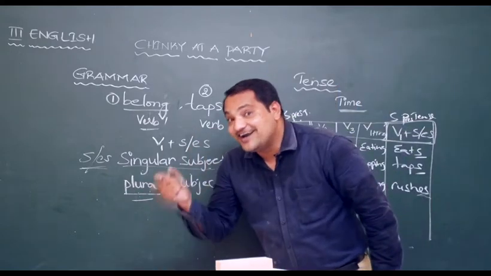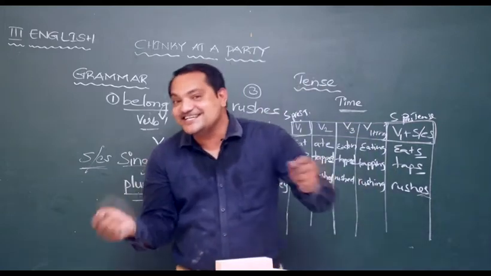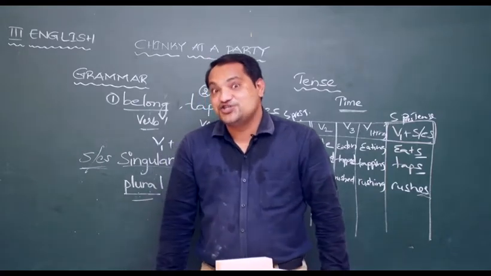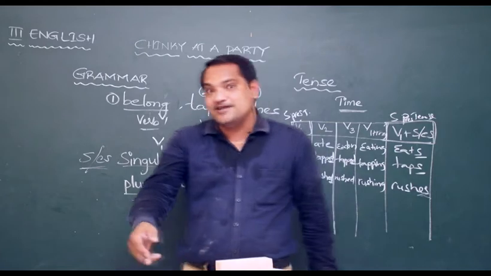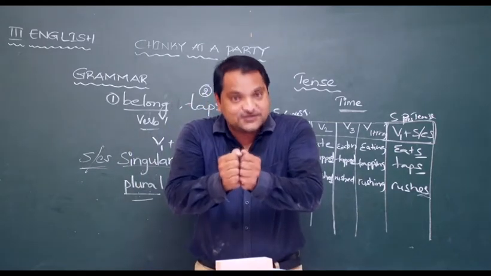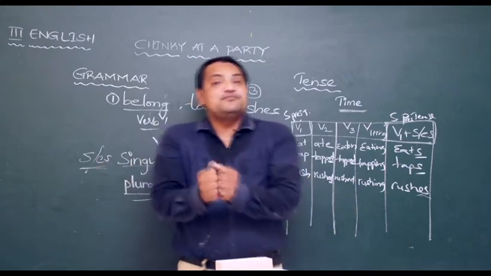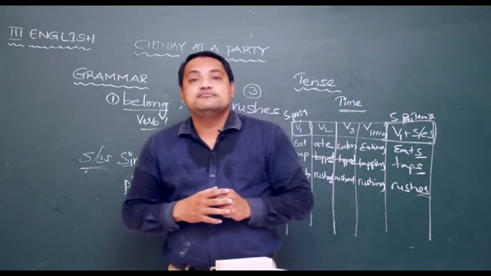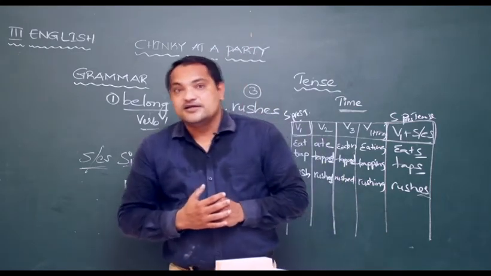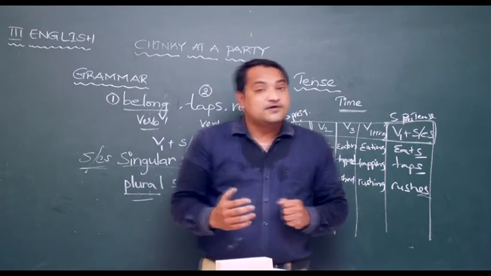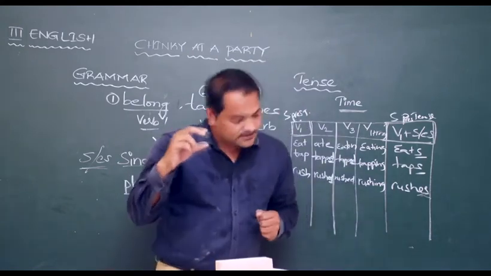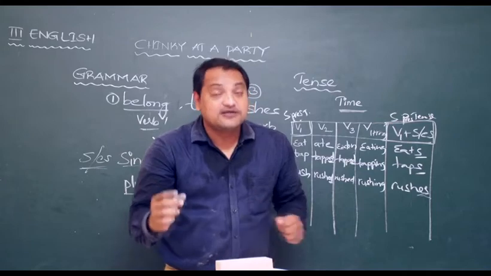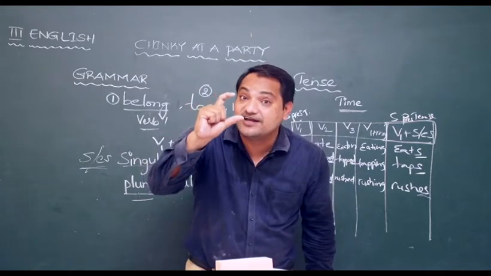Our team. Now you tell me whether team is singular or plural. Come on, make a guess. When do you call something a team? When one person is called a team? No. If many people come together, then we call it a team. Kho-kho team, 9 people. Kabaddi team. Then we have cricket team. Quiz team. So when you say team, what is that? It's a collection of many people, but we consider it as one.